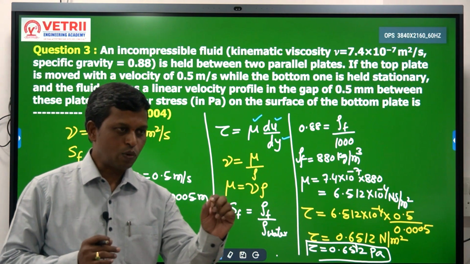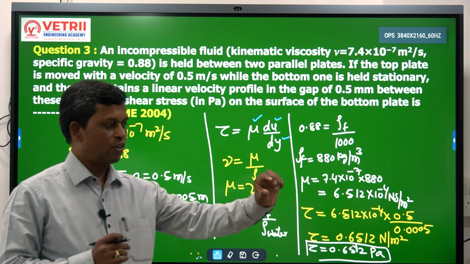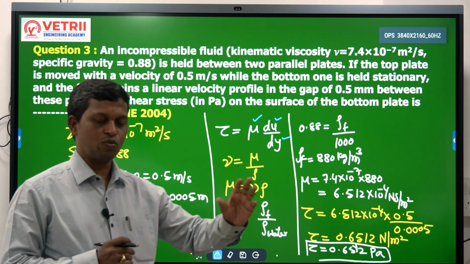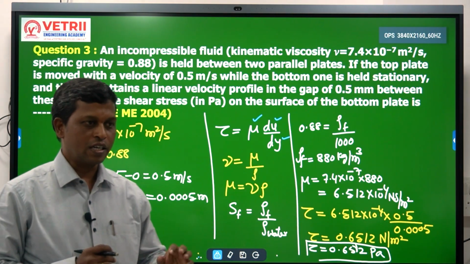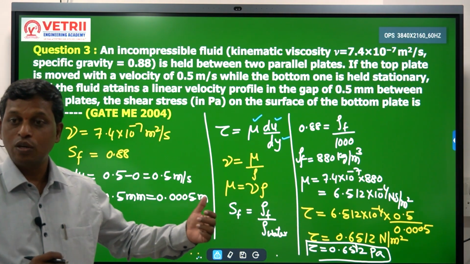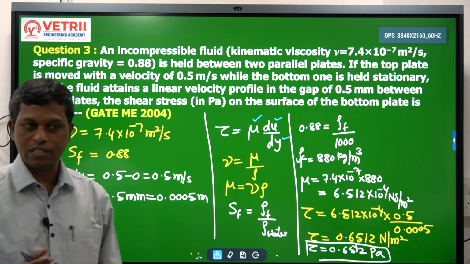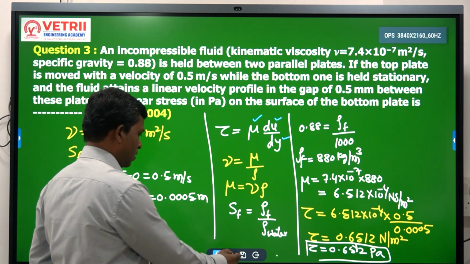Only a small twist in what they have given. They have given the value of kinematic viscosity. We need dynamic viscosity. Once we know the relationship, we can get that. And also, in order to get the value of density, they have given the specific gravity. From that, we have calculated the density. Very simple. Correct? Okay.